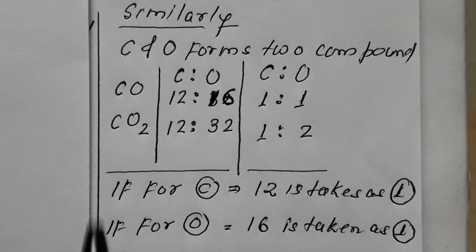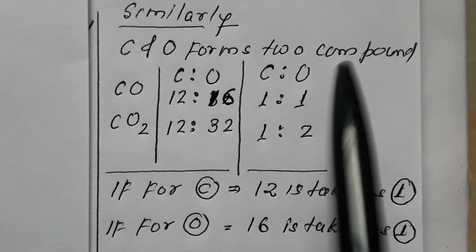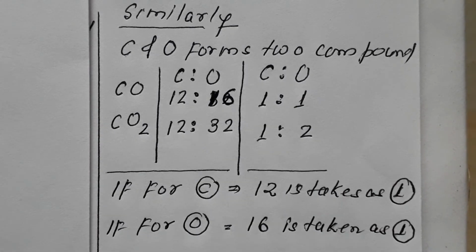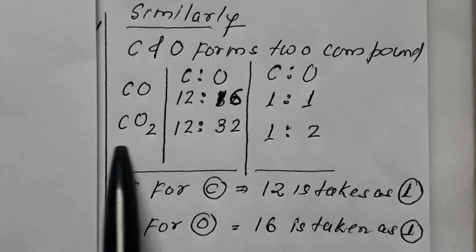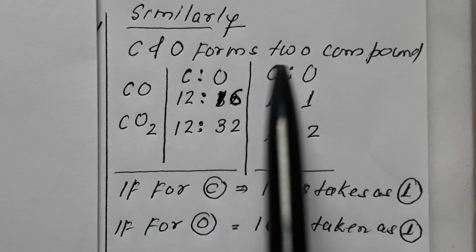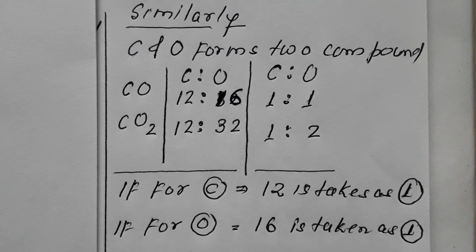Similarly, carbon and oxygen combine to form two compounds. One is carbon monoxide, the other is carbon dioxide.